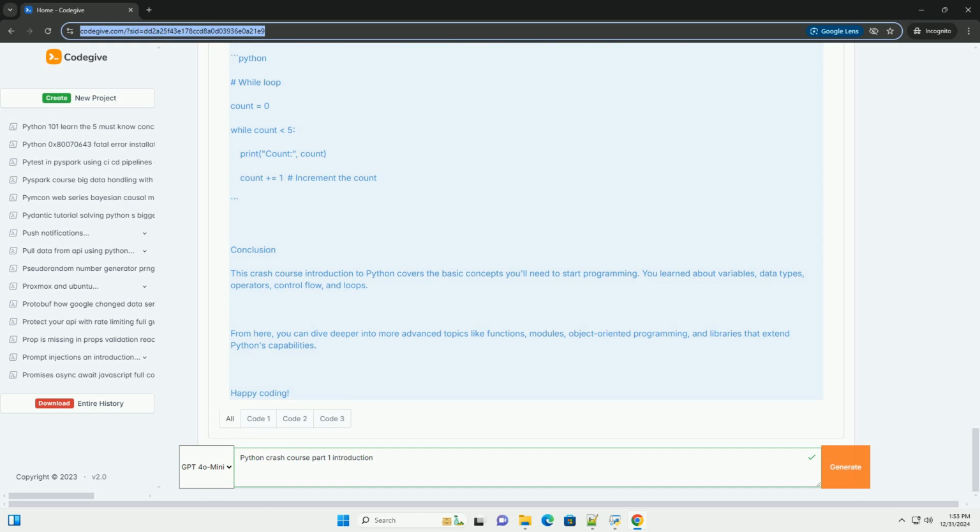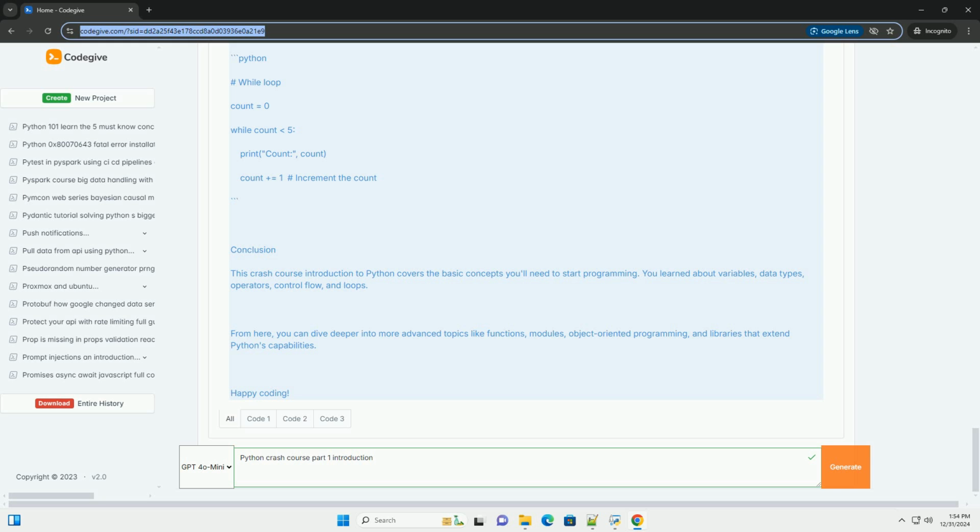1. What is Python? Python is a high-level, interpreted programming language known for its readability and simplicity. It is widely used in various fields, including web development, data analysis, artificial intelligence, scientific computing, and more.